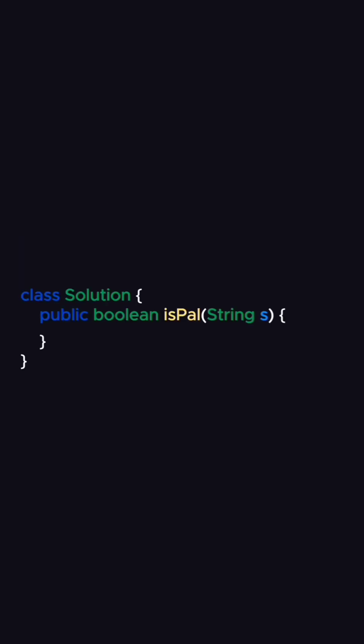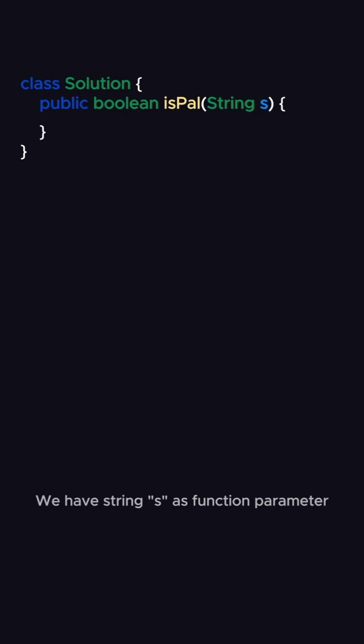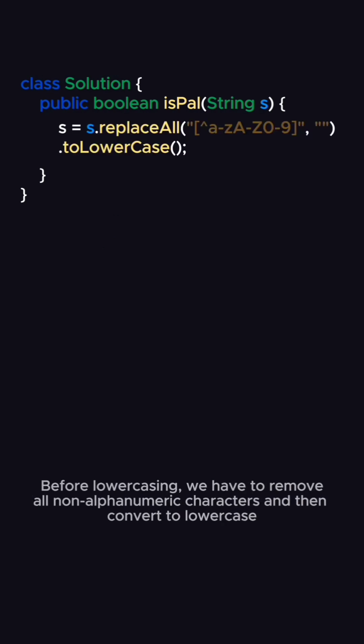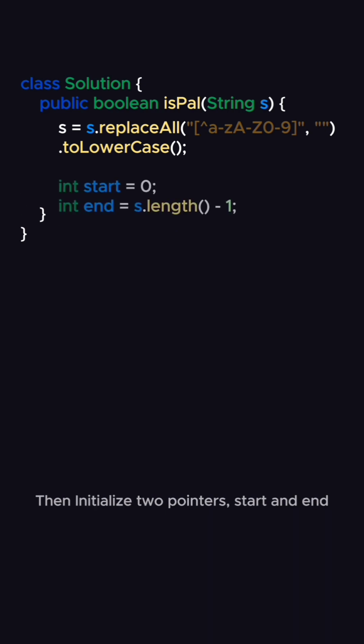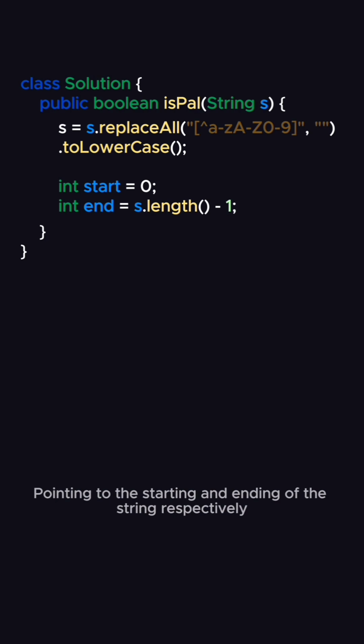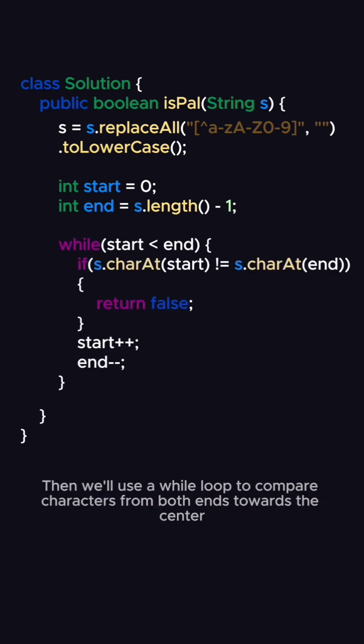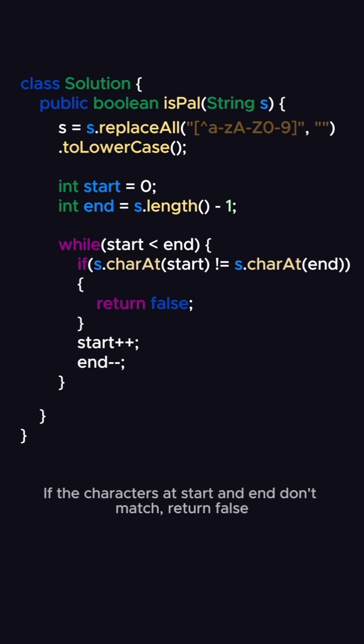Let's code. We have string s as the function parameter. Before lowercasing, we have to remove all non-alphanumeric characters and then convert to lowercase. Then initialize two pointers, start and end, pointing to the starting and ending of the string respectively. Then we'll use a while loop to compare characters from both ends towards the center. If the characters at start and end don't match, return false.